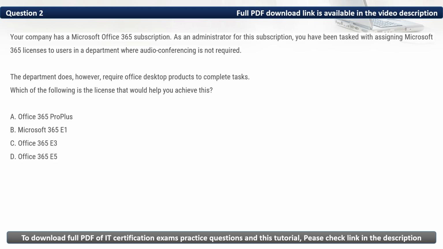In this question, we have to assign Microsoft 365 licenses. We don't need audio conferencing, however, we require Office desktop products to complete tasks. As such, the most appropriate option is Office 365 E3. Thus, the correct option is C.